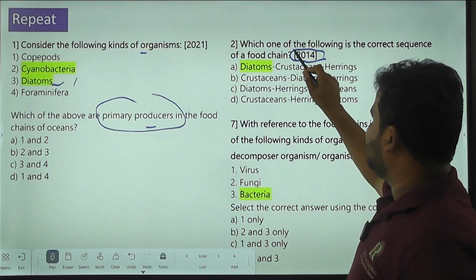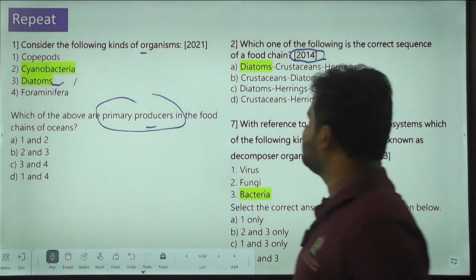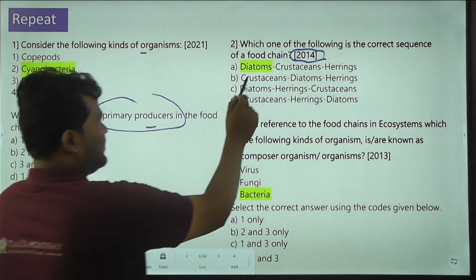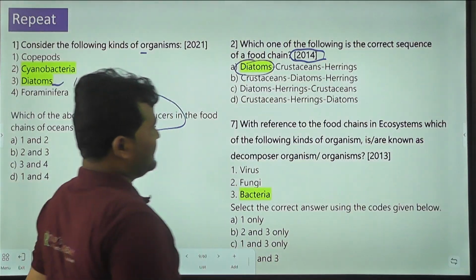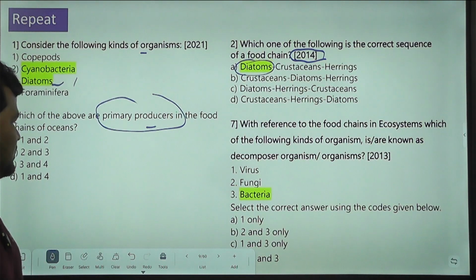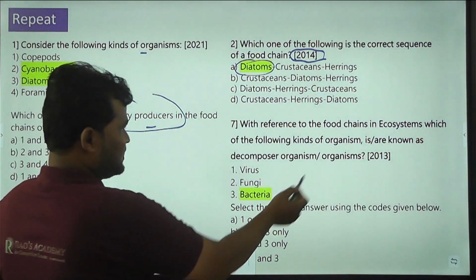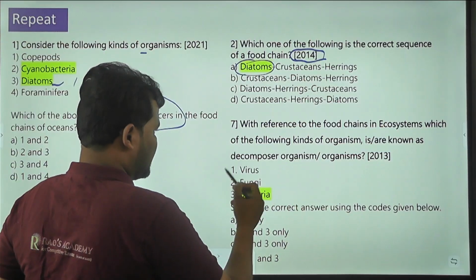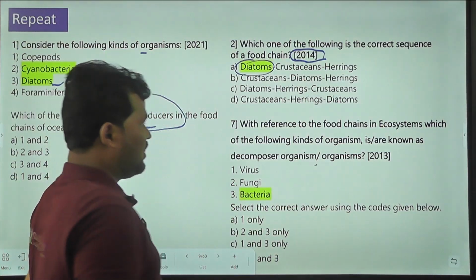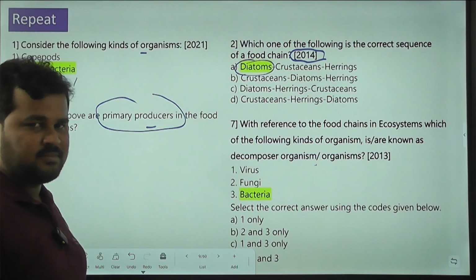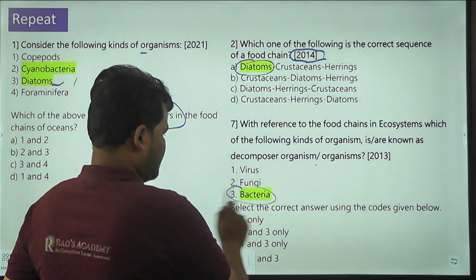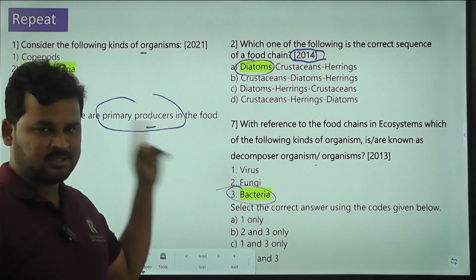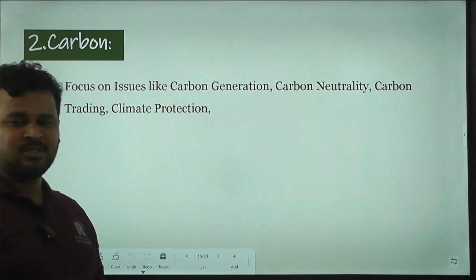Which one of the following is the correct sequence of a food chain? You can find here diatoms. Clear? And also bacteria: with reference to the food chains in an ecosystem, which of the following kinds of organisms are known as decomposer organisms? 2013. Clear? Bacteria. Okay, so related to the same concept.